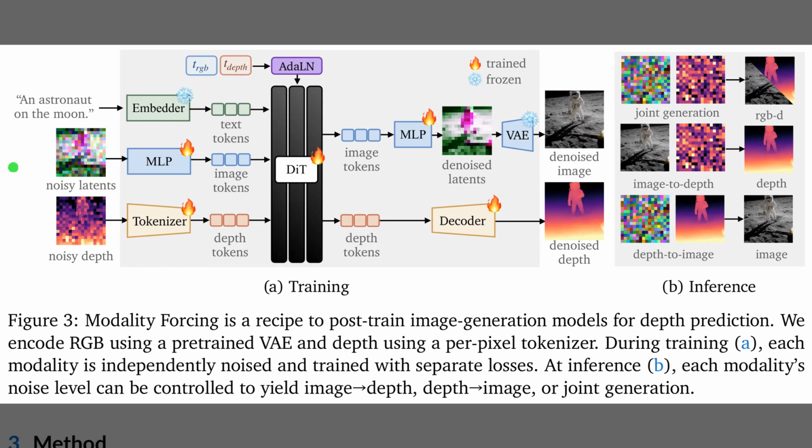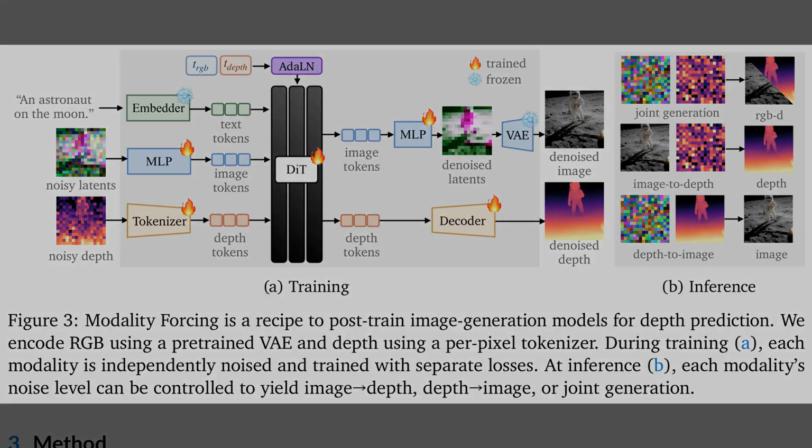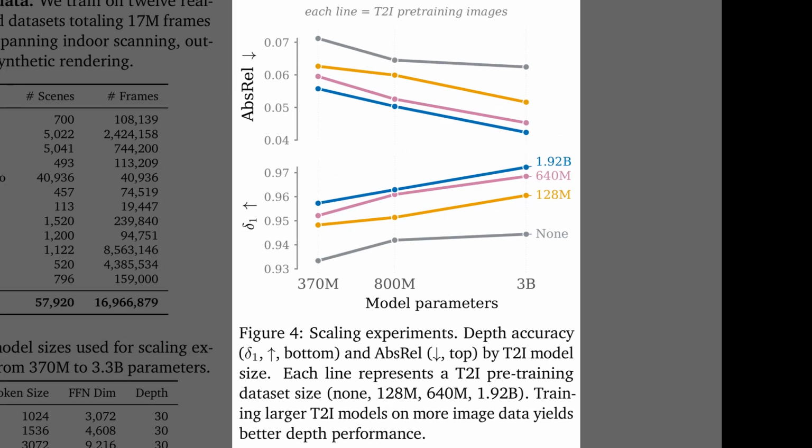In panel A, training uses separate tokenizers for noisy image latents and noisy depth maps before passing them to the diffusion transformer. The model processes these pathways via adaptive layer normalization, which is a method that dynamically scales features based on noise levels. Finally, panel B shows how controlling these noise levels at inference enables joint generation, image-to-depth prediction, or depth-to-image synthesis.